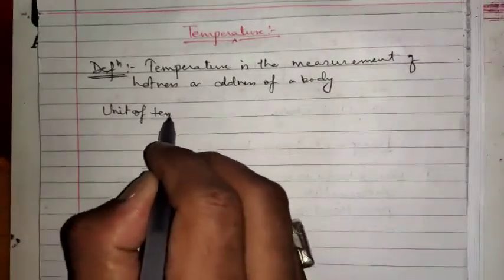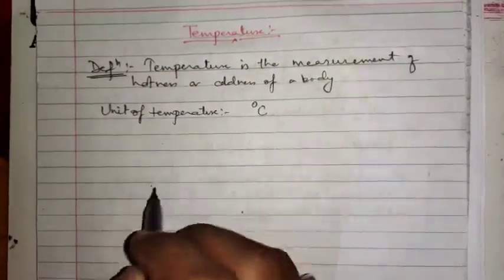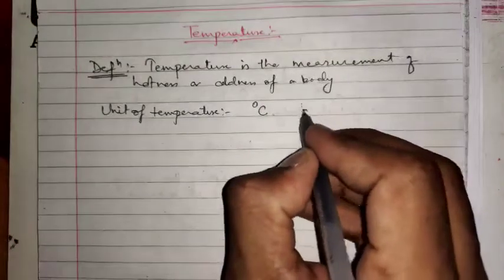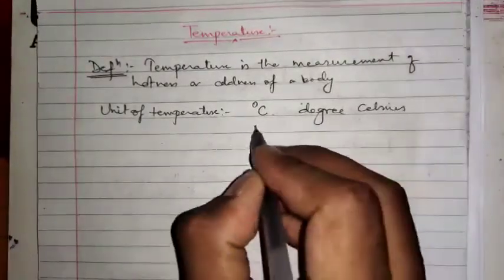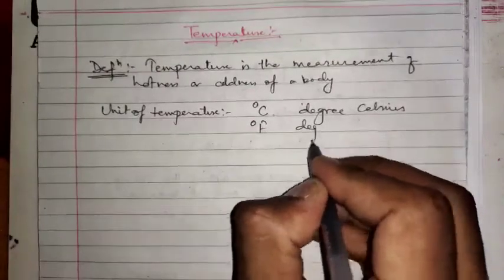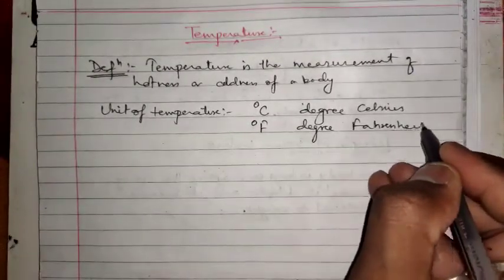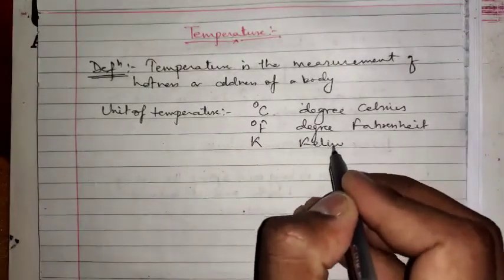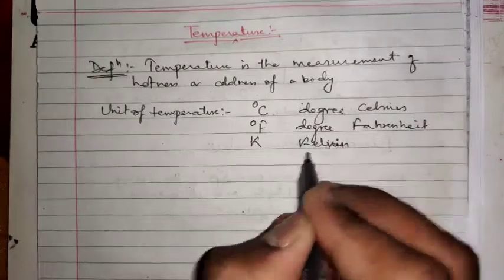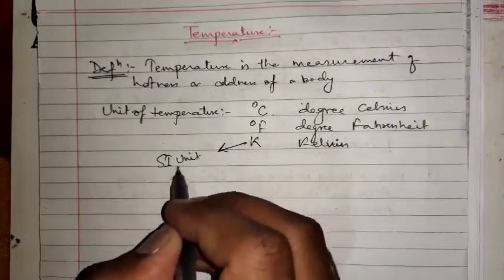There are several units of temperature, that is degree Celsius, then degree Fahrenheit, and next is Kelvin. These are the units of temperature and Kelvin is the SI unit of temperature.